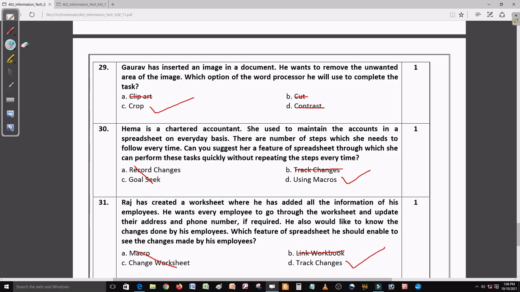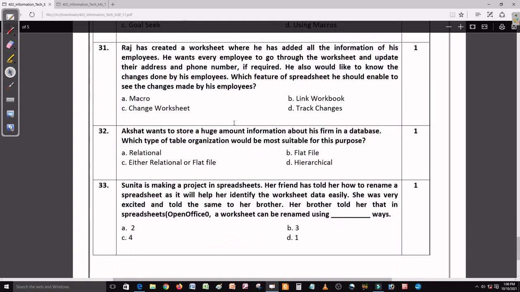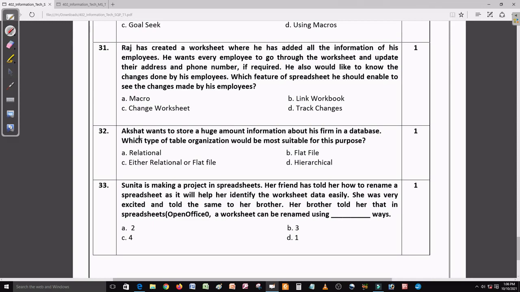So these were our 31 questions. Just now we saw them, so I think now you would have got a point. So what kind of question paper you will see here. So now only 2 questions are left, 32 and 33. So let me complete these questions also.